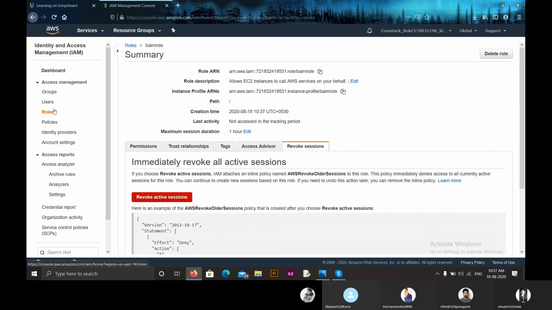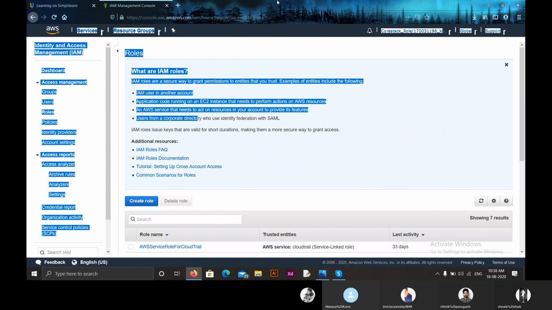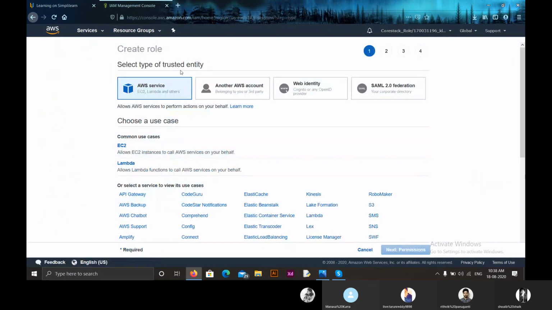So I hope everyone is clear on how to create an IAM role. Let me explain you again. To create a role, you have to get into roles on the left hand side of our IAM dashboard, and by clicking on create role, you'll have 4 steps. The first one, you have to select the trusted identity. In the second step, you have to give the name.